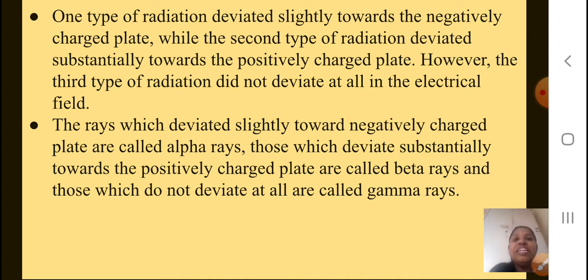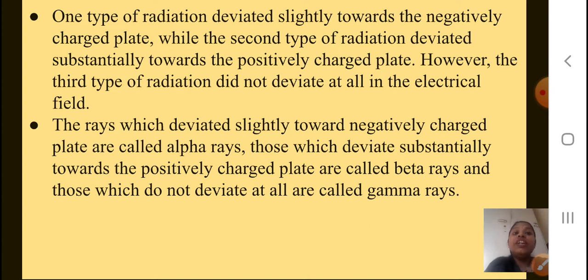So an electrical field is there, that means a positive and a negative terminal will be there, right? Some of the radiations were going towards the negatively charged plate, while some were getting deviated towards the positively charged plate. However, the third type of radiation did not deviate at all in the electrical field. It did not show any type of deviation in the electrical field.